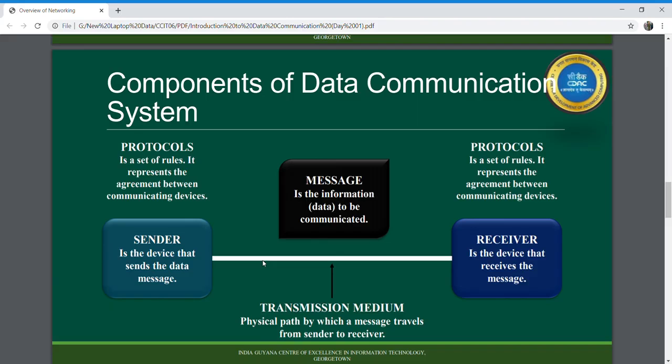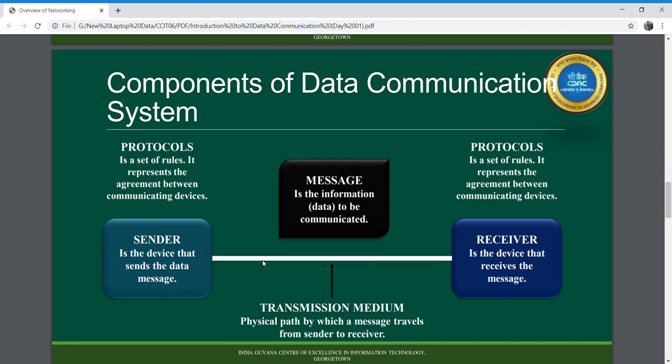Why am I saying that it is not possible? Because your two devices are working on two different sets. If two different sets are not agreed on a common objective, then it's not going to be possible to communicate between the sender and the receiver. So protocol is a set of rules that govern your data communication system.